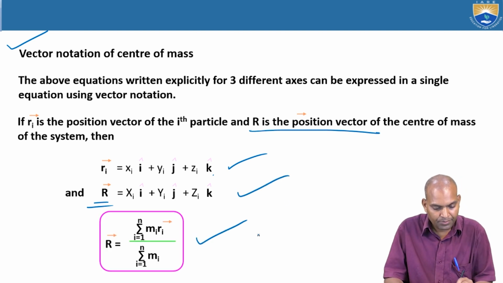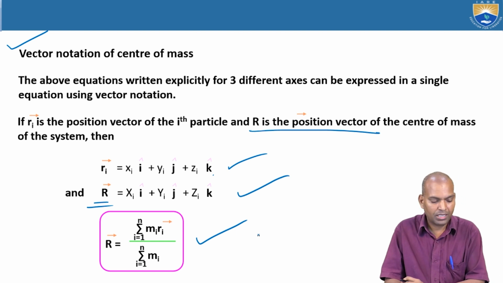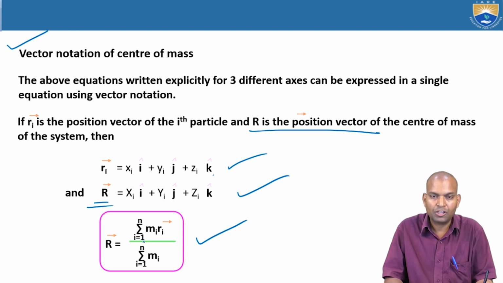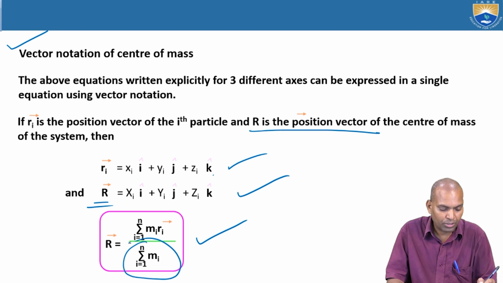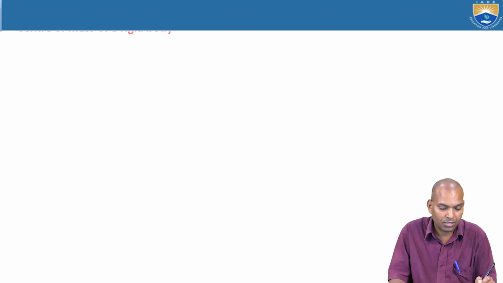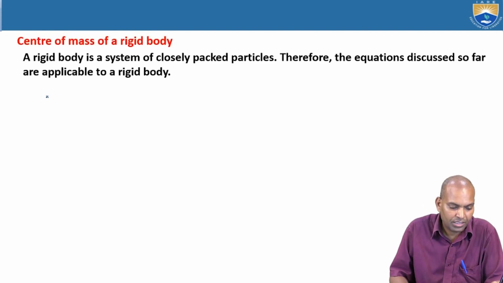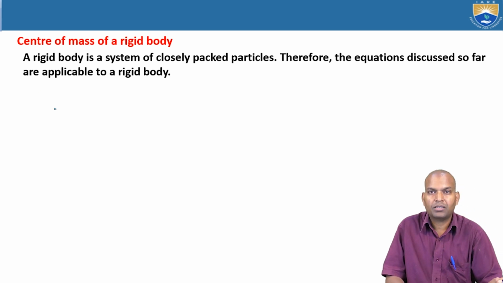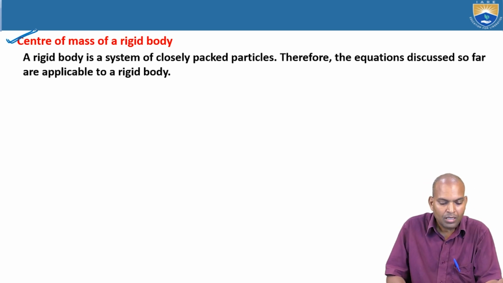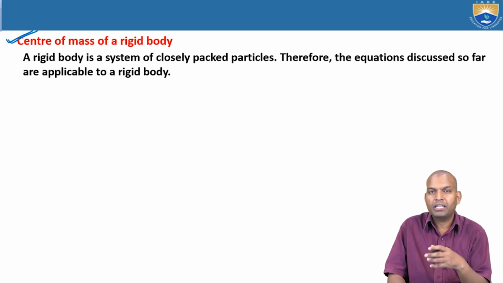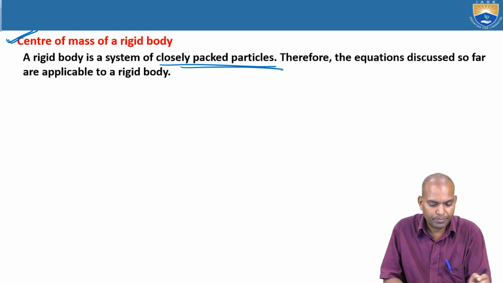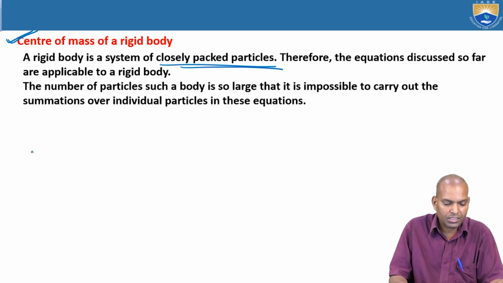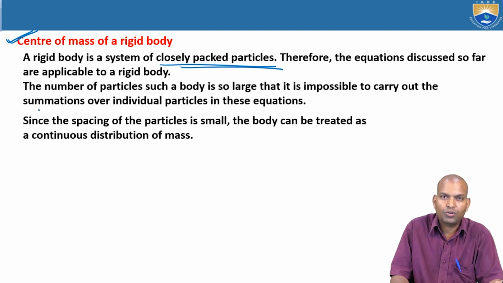Now in vector form, the position vector of the center of mass is sigma i equal to 1 to n times mi ri by sigma i equal to 1 to n times mi. This sigma mi means the total mass of the system. Now coming to the center of mass of a rigid body. A rigid body is a system of completely closely packed particles, so the equations described here are applicable to a rigid body.